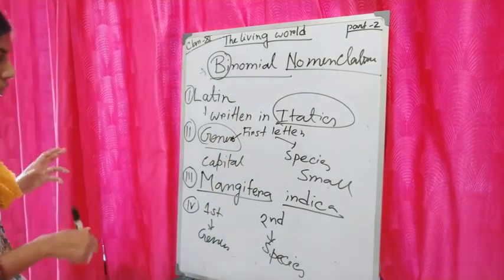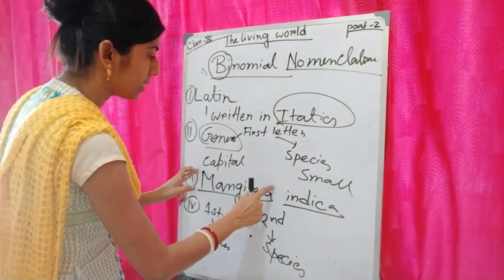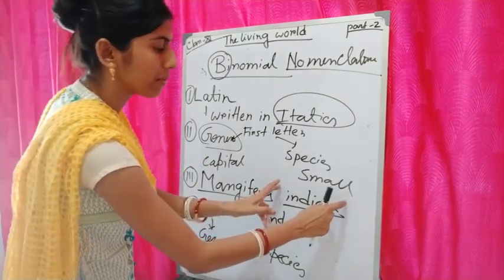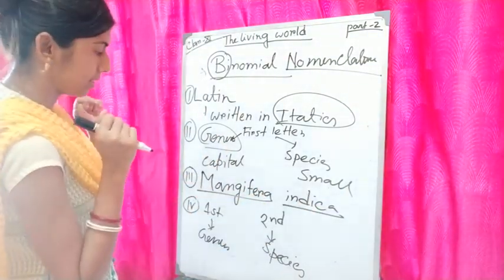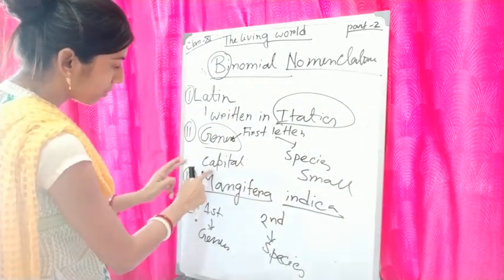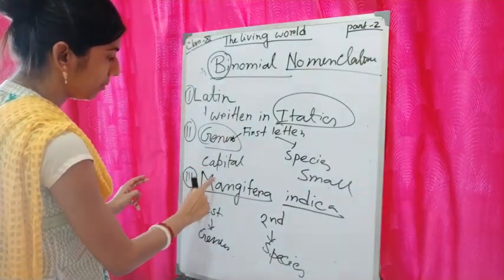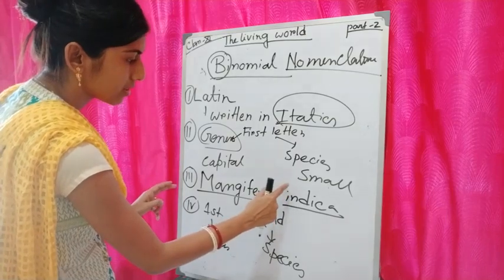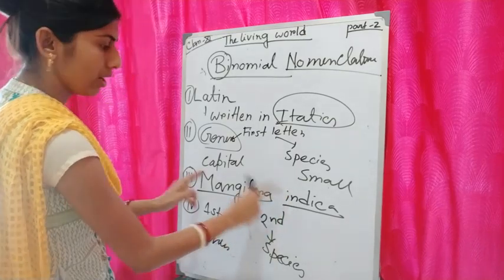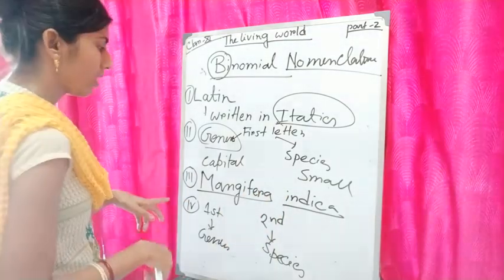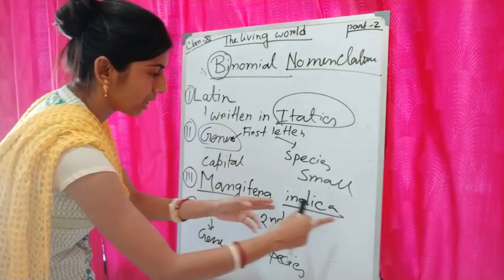First I told you the first part will be the genus name. Yes, it is. The second part will be the species name. It is. Next, the first letter of the genus will be capital and the first letter of the species will be small. It is fulfilled. Next, whenever it is handwritten, it will be underlined.